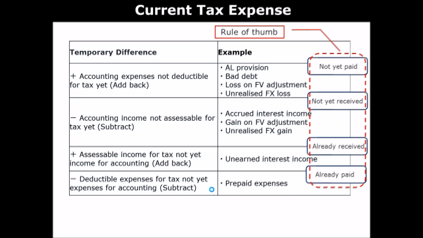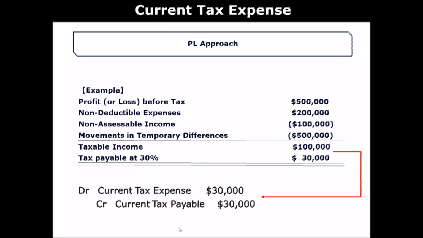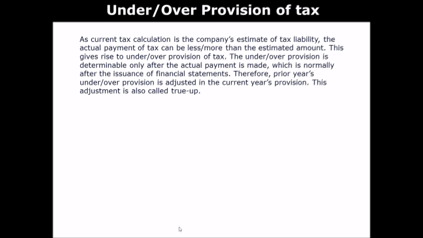And I'm pretty much explaining the same thing, different types of things from the same perspective. So if you could have a look at these two as well and get your head around that, would be great. Like prepaid expenses, for example, deductible expenses for tax, yes, because it's been paid, but now your expenses for accounting, so you have to subtract it from accounting profit, in which this expense hasn't been expensed.